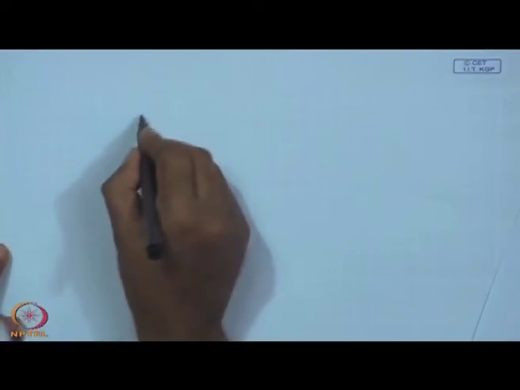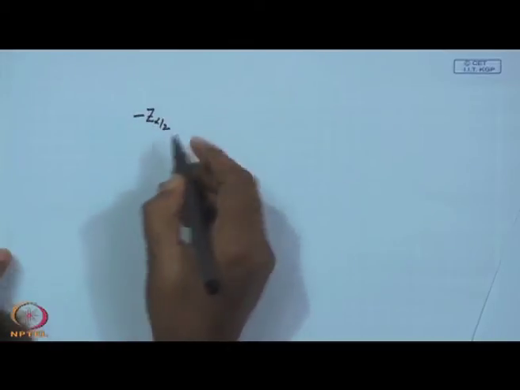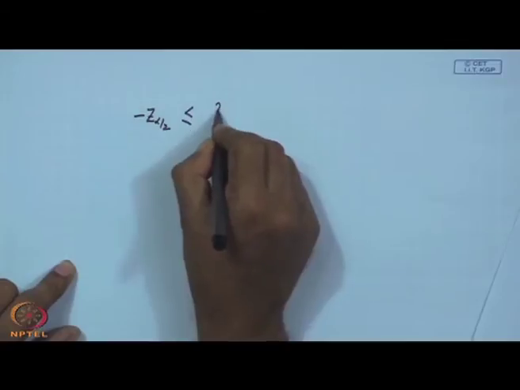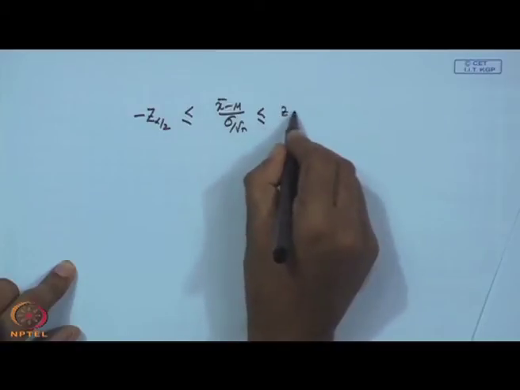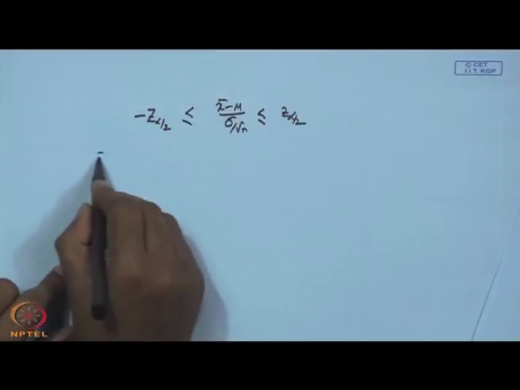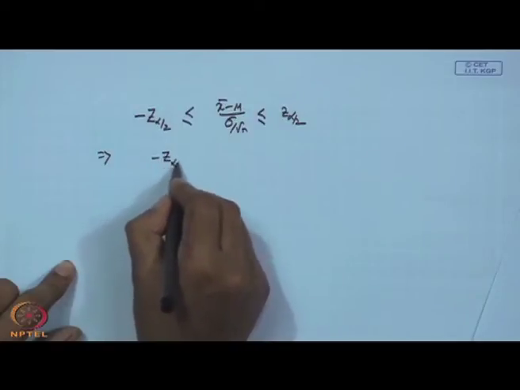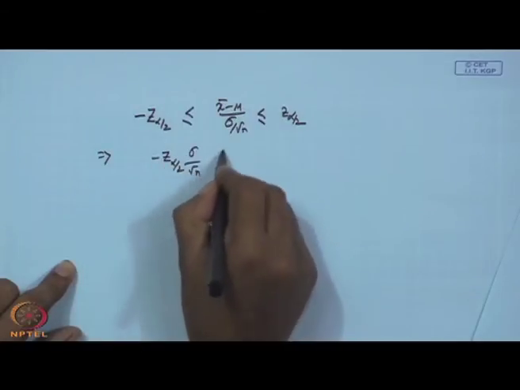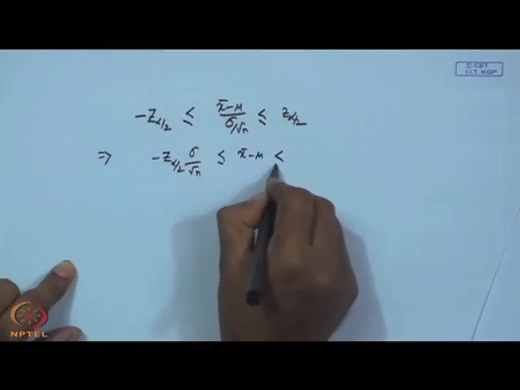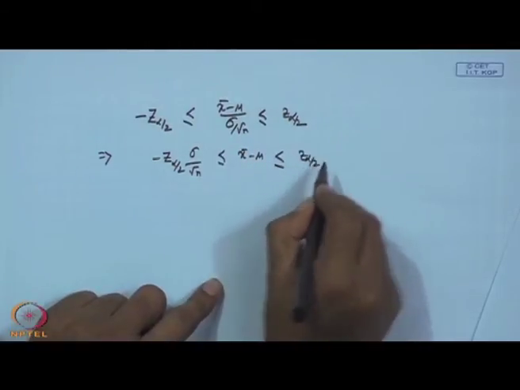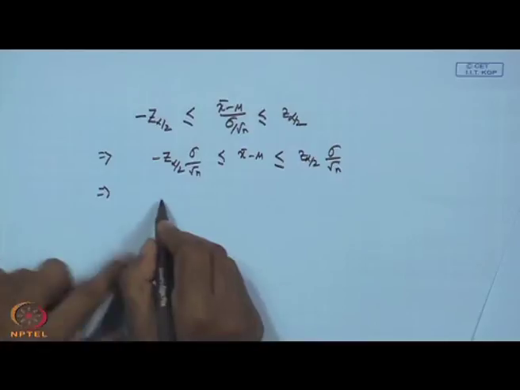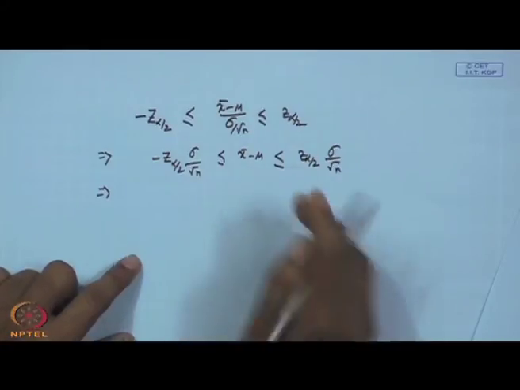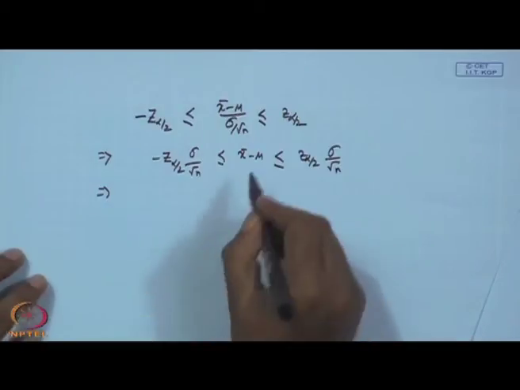Then mathematically, what is happening here? My L is minus Z alpha by 2, and this will be less than or equal to x bar minus mu by sigma by root n, less than or equal to plus Z alpha by 2. Now, if you rearrange this, what you are getting is minus Z alpha by 2 sigma by root n less than or equal to x bar minus mu less than or equal to Z alpha by 2 sigma by root n. Then again we will manipulate this, because we are looking for the confidence interval of mu.